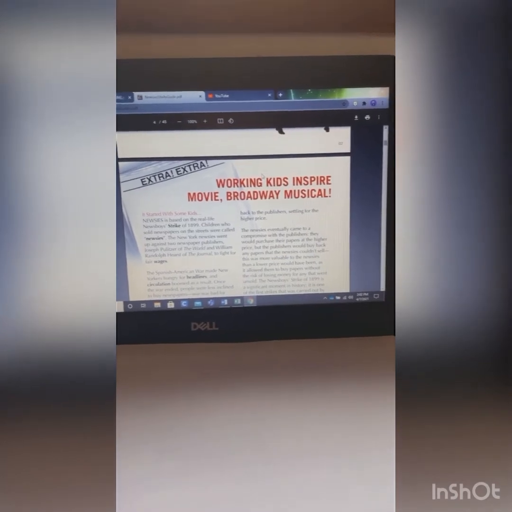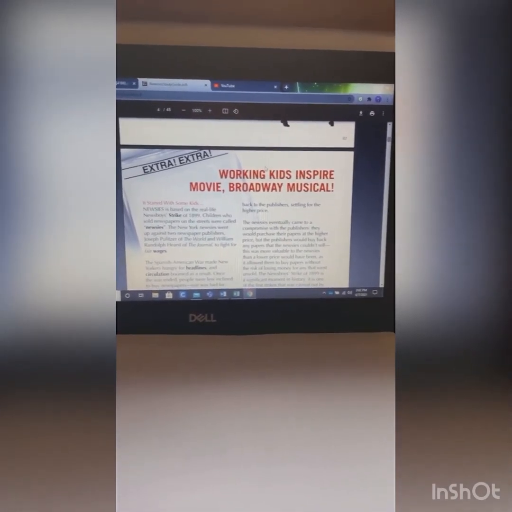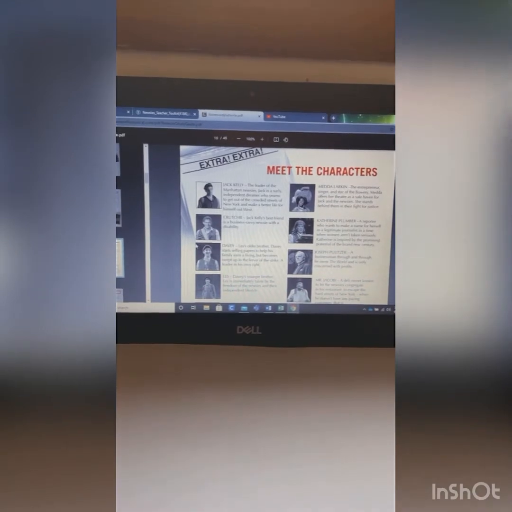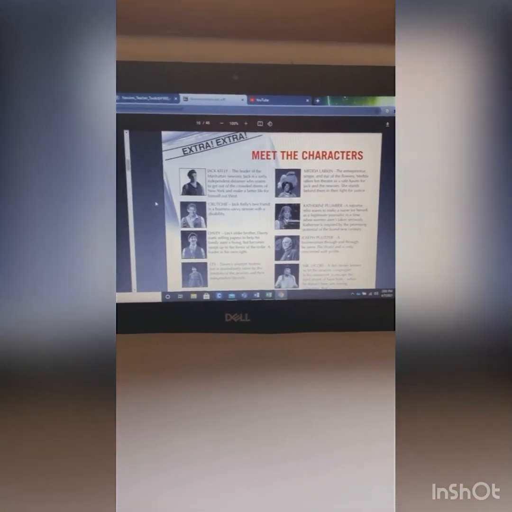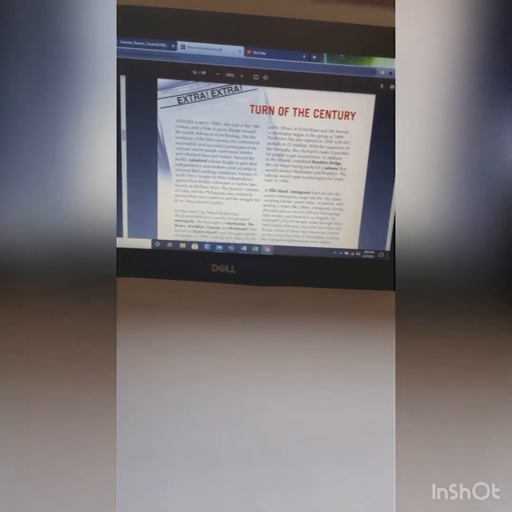So you're going to go ahead and read Working Kids Inspire Movie, Broadway Musical on pages 4 and 5. You're also going to read through the Meet the Characters on page 10. I will show you what it looks like. Here you go. Once you're done with this page, you'll continue on to page 16. This is the turn of the century information.